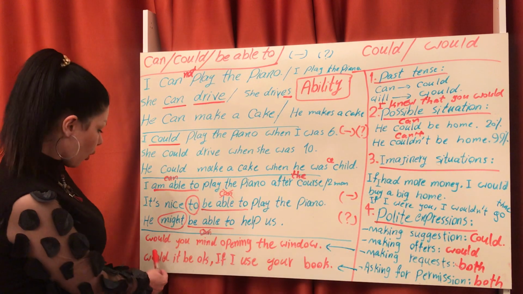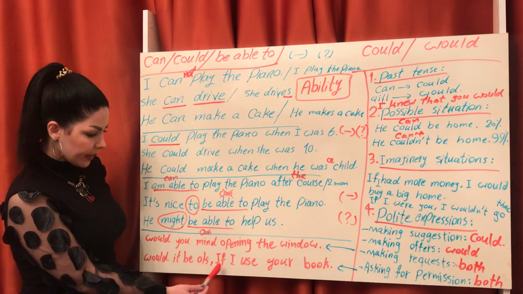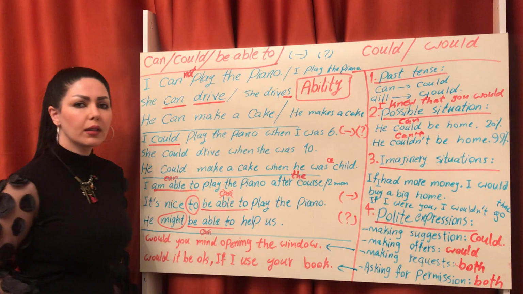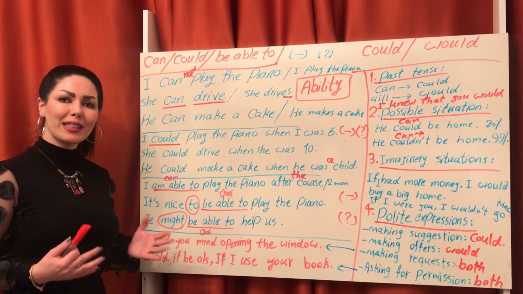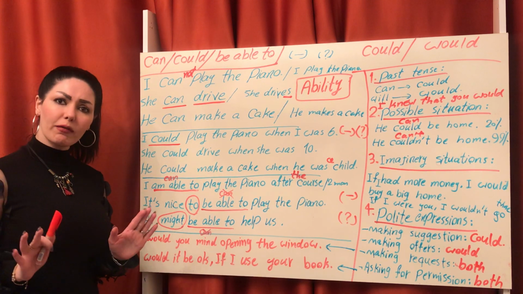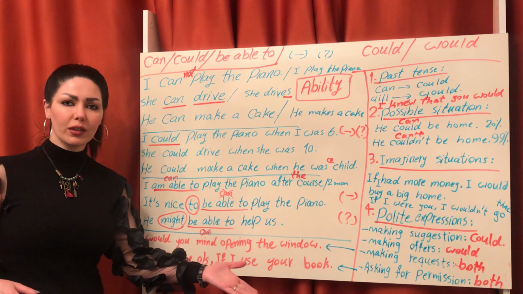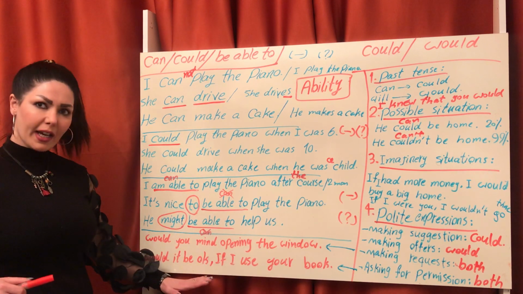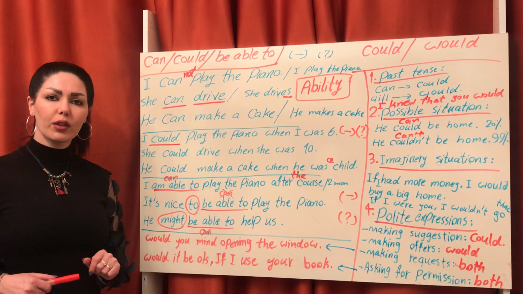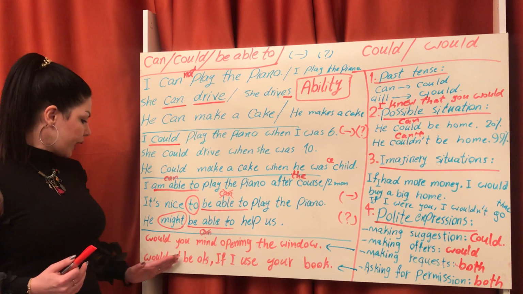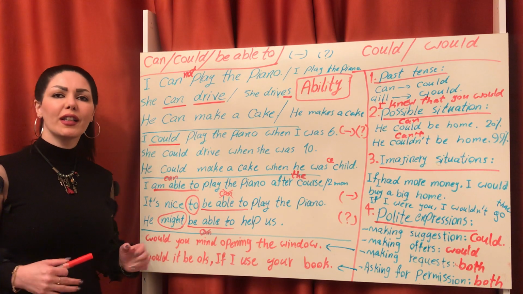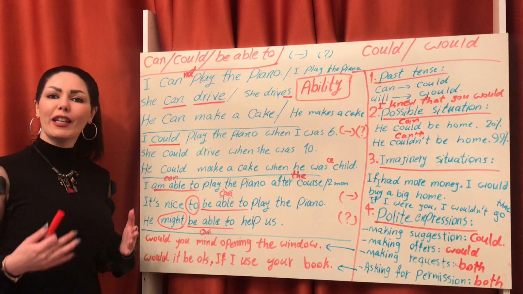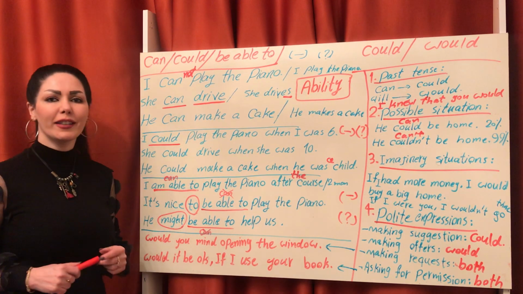Would it be okay if I use your book? It means that it's not any problem for you if I use your book. Or would it be okay if I smoke here?